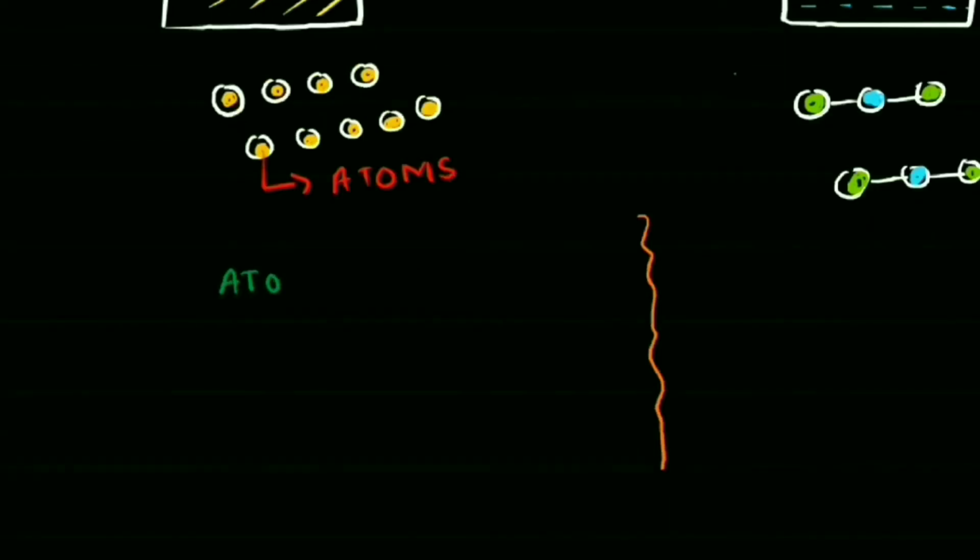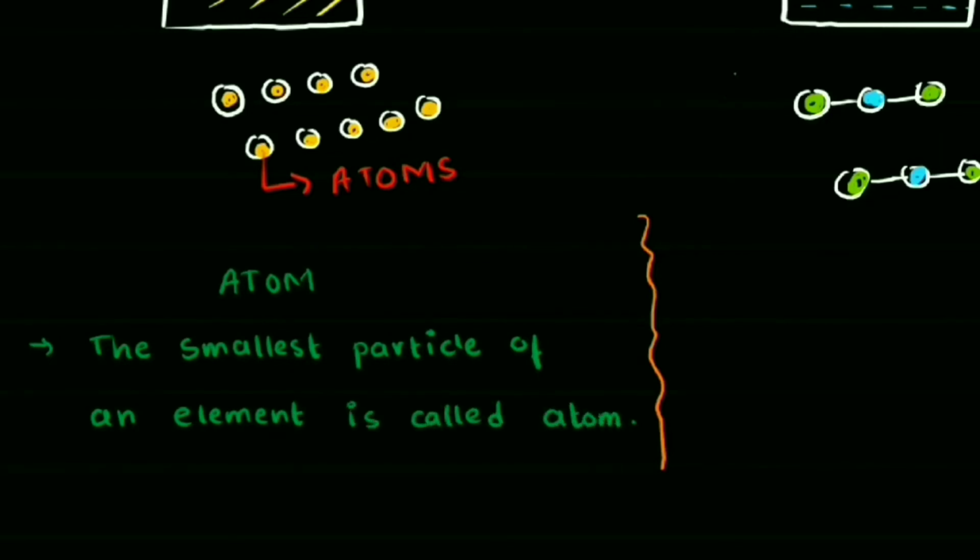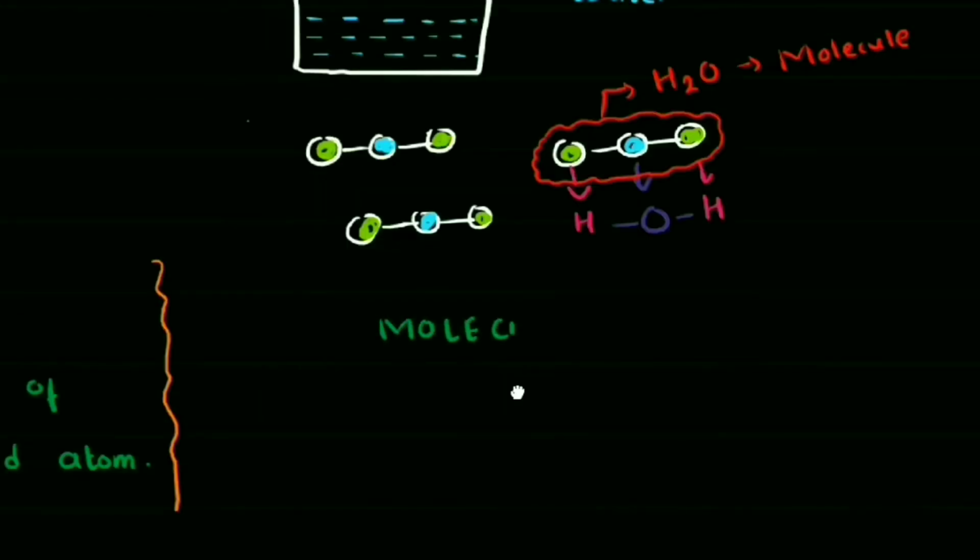Now we can define atom and molecule. So atom is our smallest particle of an element, whereas molecule is the smallest particle of the compound.